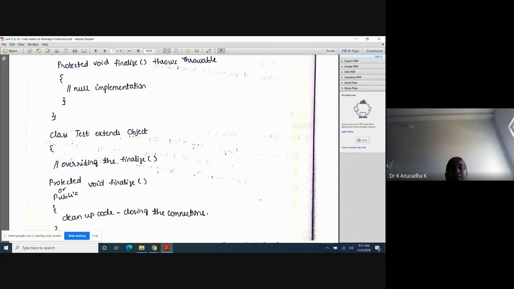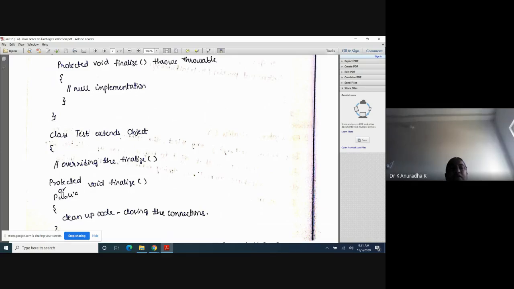What is the superclass overridden method access specifier? Protected. That's why, when you want to override the finalize method of the Object class in your class, you should take only two access modifiers for this overriding finalize method. They are either protected or public, because here we can't change this one. This is the predefined method of the Object class. They have taken protected here. That's why when you override that finalize method, this access specifier must be greater than or equal to it.